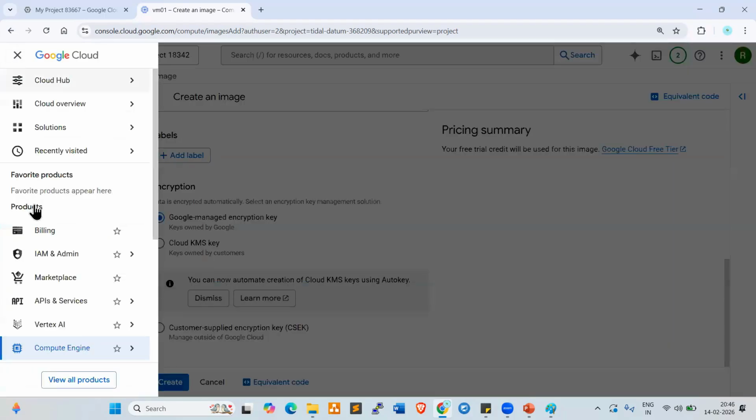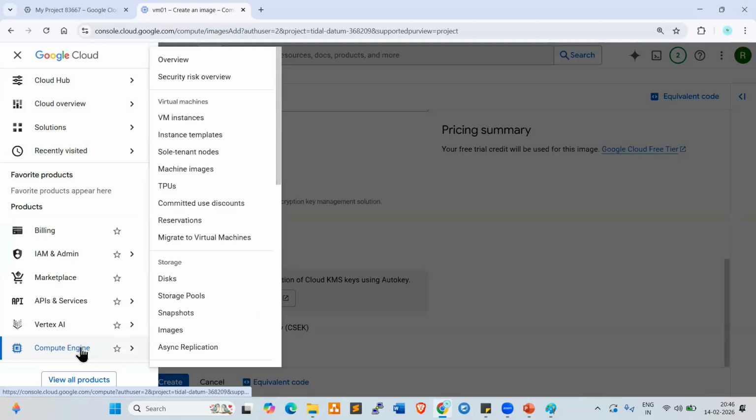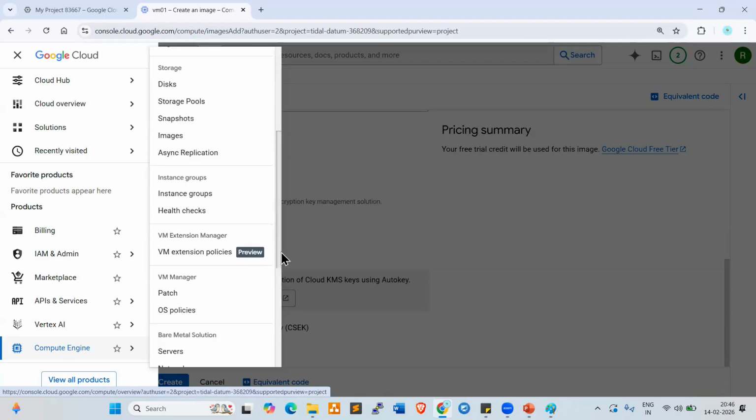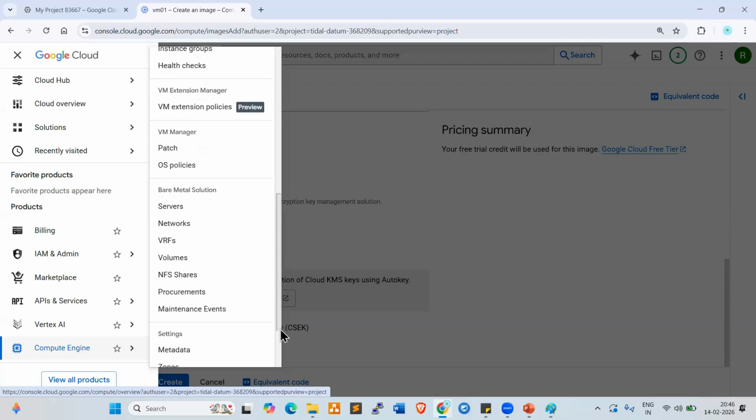Next, go back here, go to compute engine. Other options we can check here. So storage, disks we discussed. Storage pools are also available. Snapshots, images. And replication: for example, for whatever server we have, if you want to enable the replication, you can enable it here. Different options are available here.